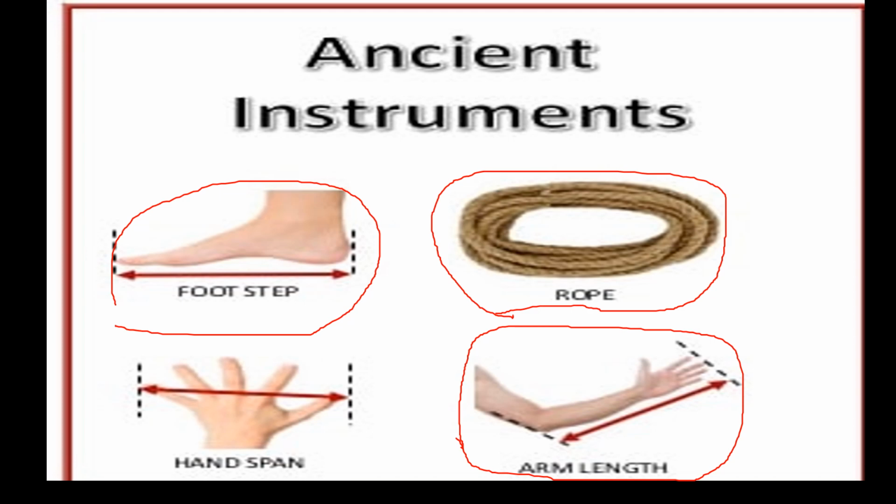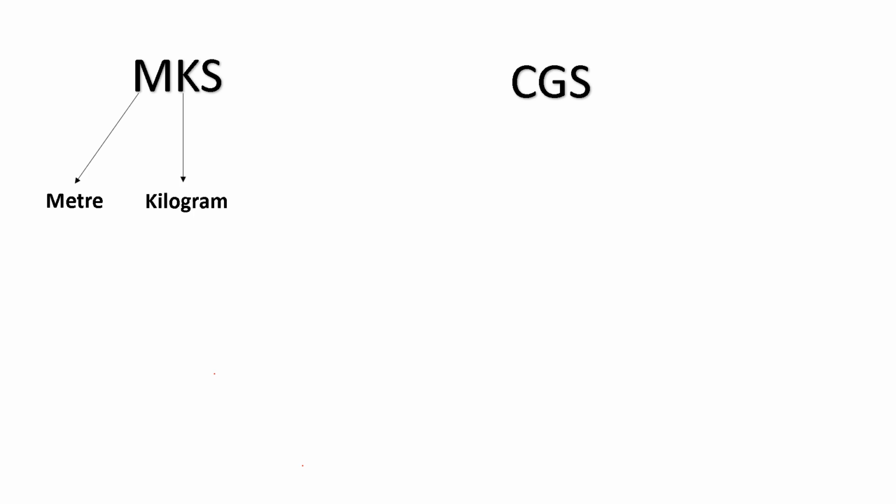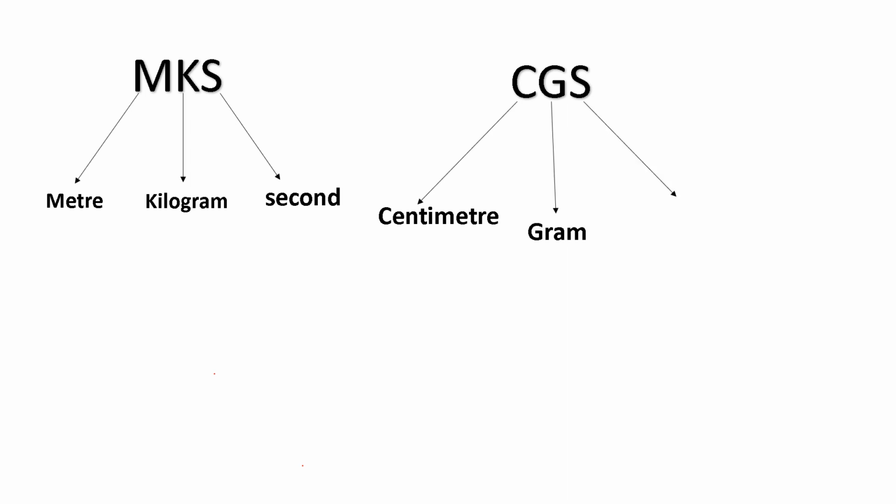Standard measurement means the measurement will be uniform throughout. Therefore, the now prevailing systems of measurement are the MKS system and the CGS system. In the MKS system, distance is measured in meters, mass in kilograms, and time in seconds. Whereas in the CGS system, distance is measured in centimeters, mass in grams, and time in seconds. The unit of time is the same for both MKS as well as CGS systems.